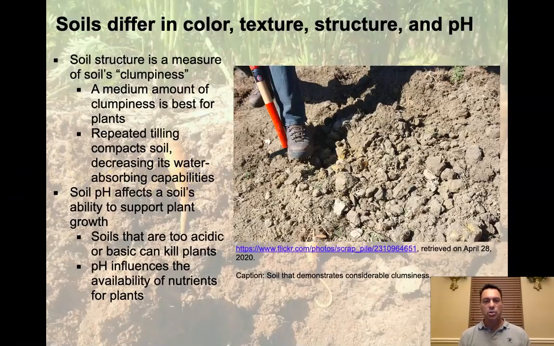We need to talk about soil pH too. So we have clumpiness, and the last one is soil pH. Soil pH affects a soil's ability to support plant growth. Soils that are too acidic or basic can kill plants. We're going to get into why that is in a moment. But pH, it turns out, influences the availability of nutrients for plants.